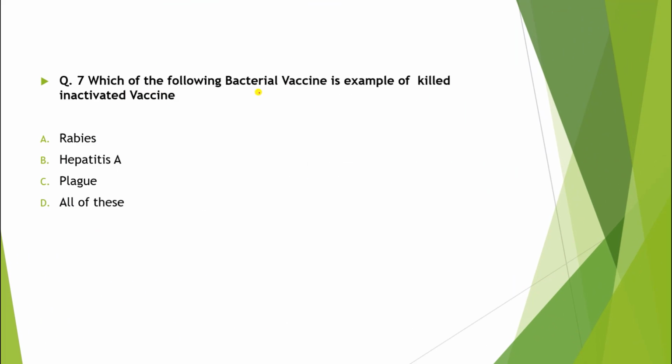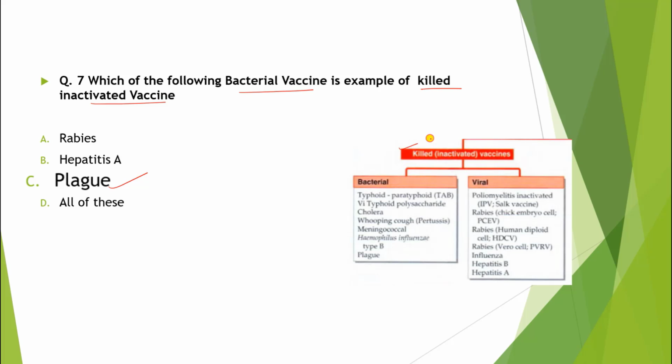Question number 7: Which of the following bacterial vaccines is an example of a killed inactivated vaccine? The correct answer is plague. Just look here. This is a killed inactivated bacterial vaccine and here we have plague. Rabies and hepatitis are viral vaccines.